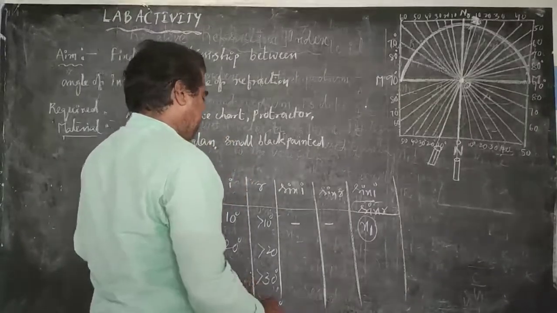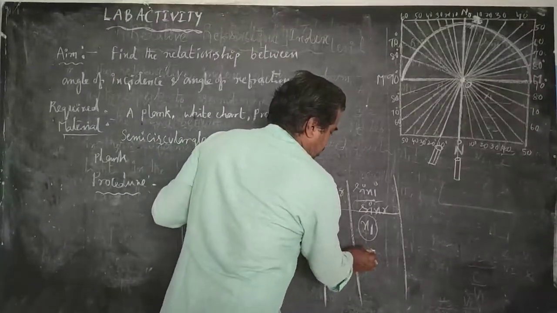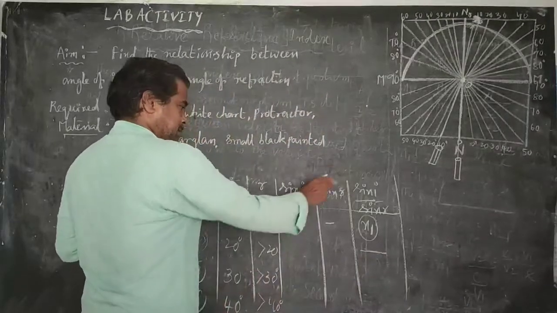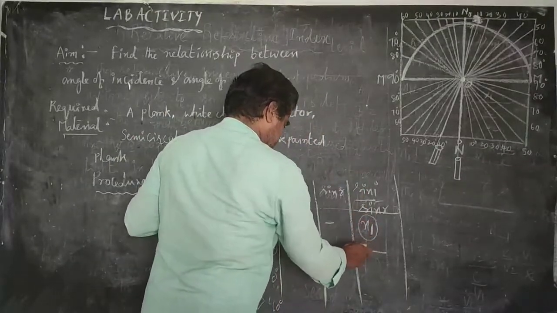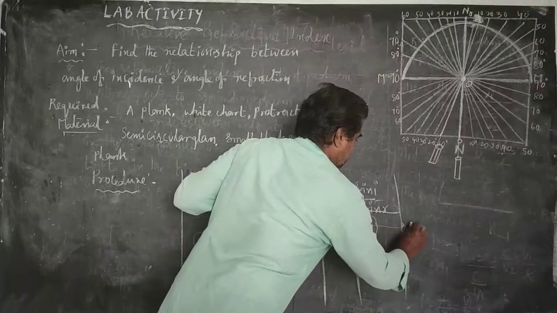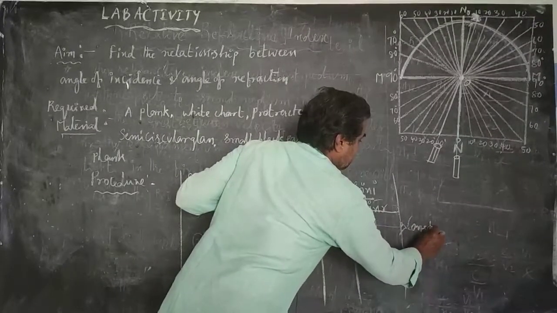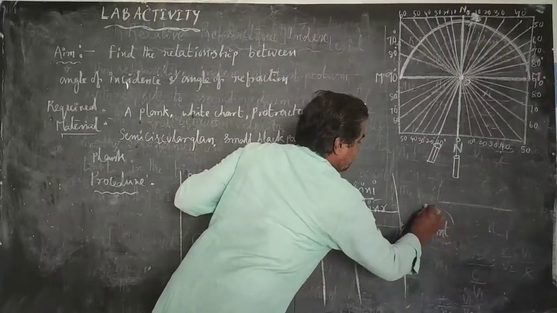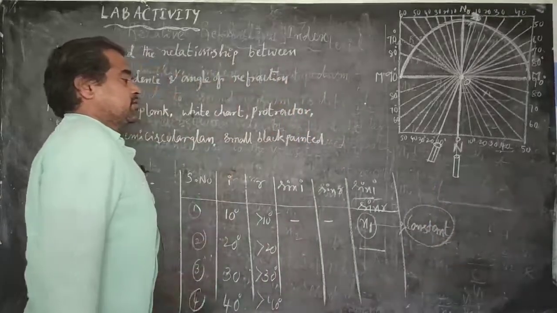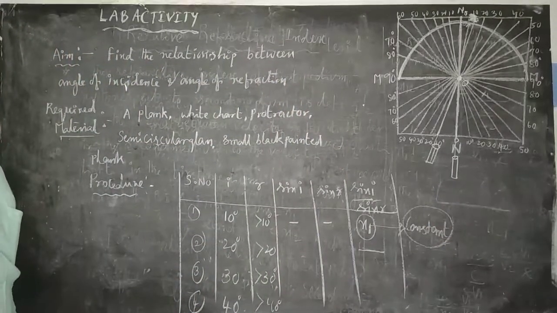We can find every time the ratio of these two values, sin I by sin R, for every time we get a constant value or same value.